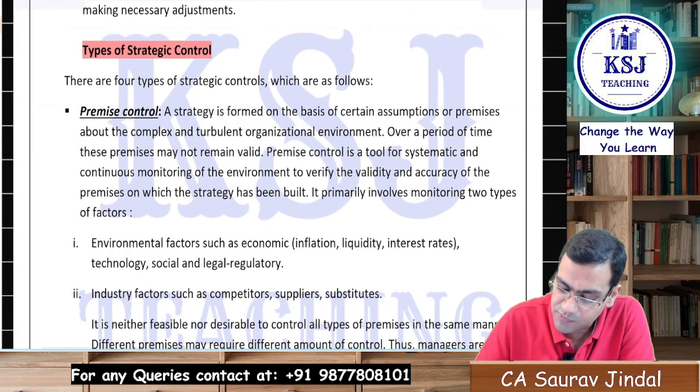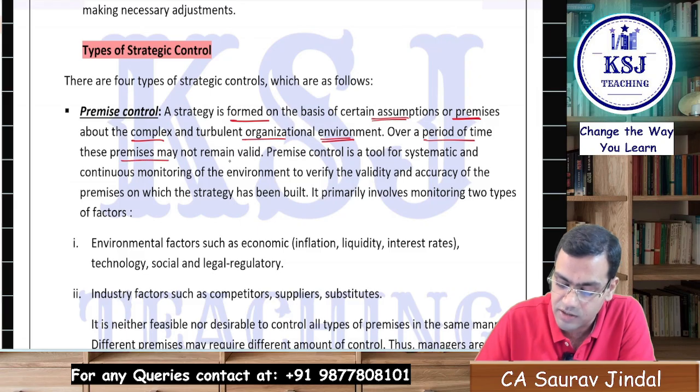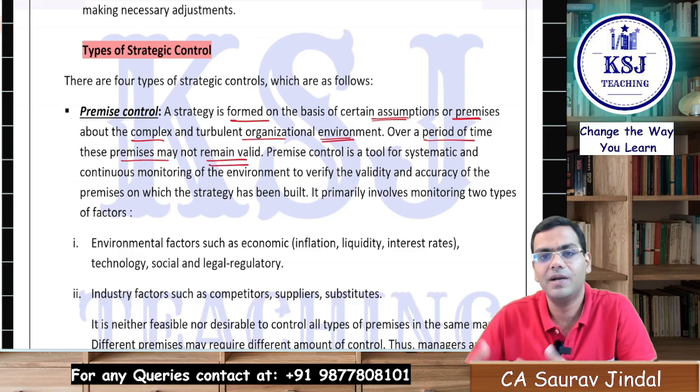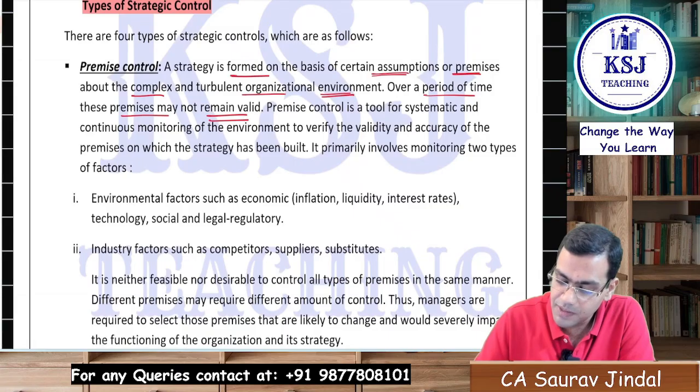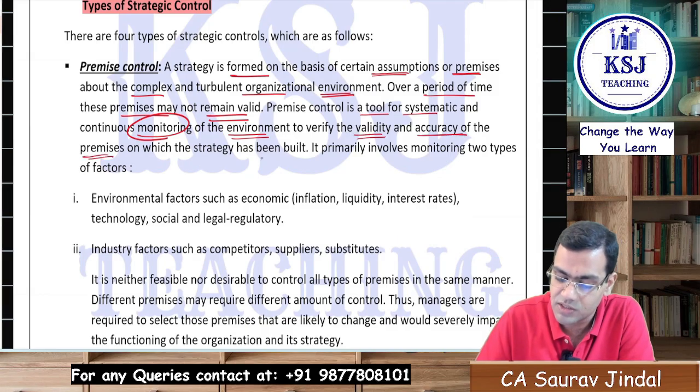A strategy is formed on the basis of certain assumptions or premises about the complex and turbulent organizational environment. Over a period of time, these premises may not remain valid because the environment keeps on changing. The premise control is a tool for systematic and continuous monitoring of the environment to verify the validity and accuracy of the premises on which the strategy has been built.